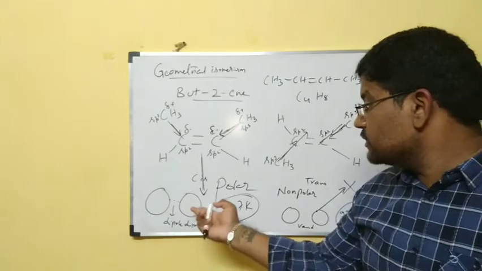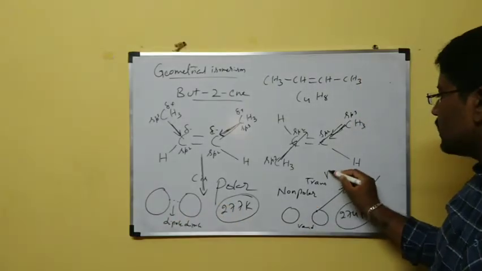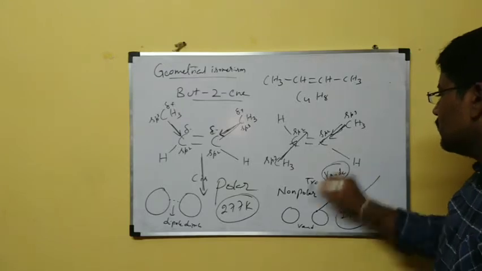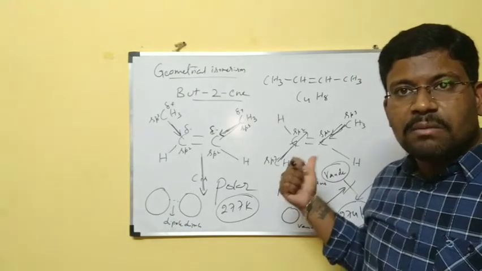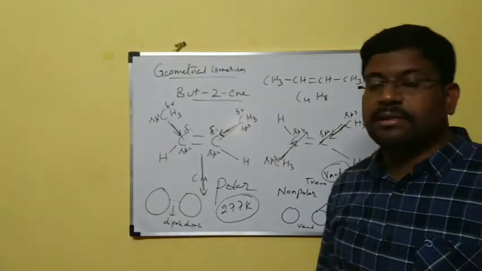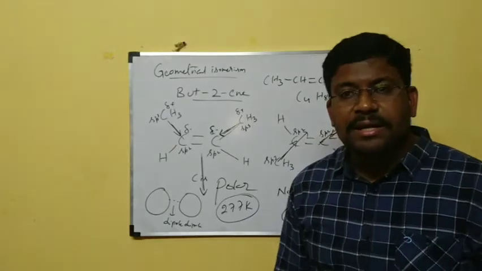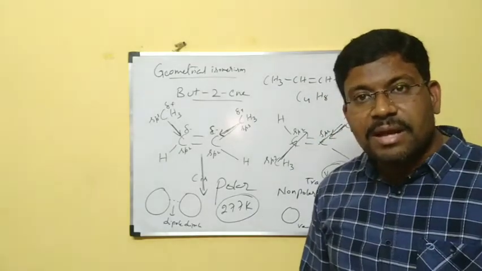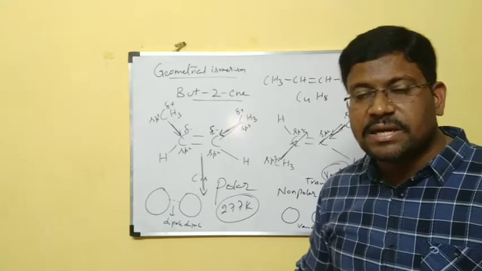Automatically, polar molecules contain dipole-dipole attractions, and non-polar molecules contain weak van der Waals forces. That's why this one has a low boiling point when compared to the cis isomer. They mentioned those boiling points also. This is about cis-trans isomerism as well as boiling point and the boiling point explanation for the cis isomer and trans isomer.